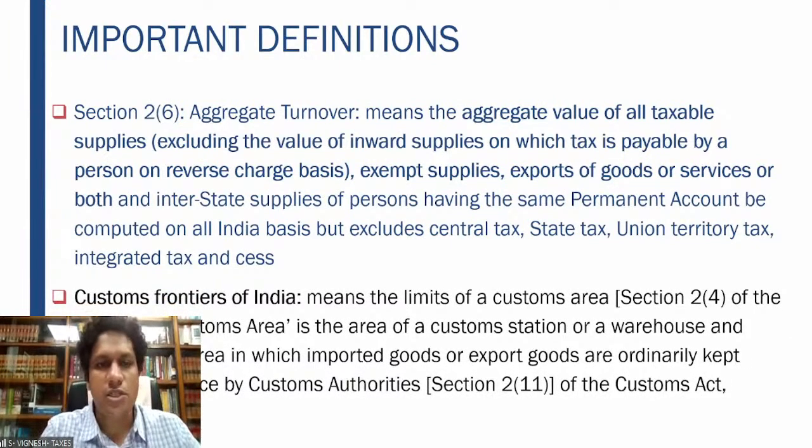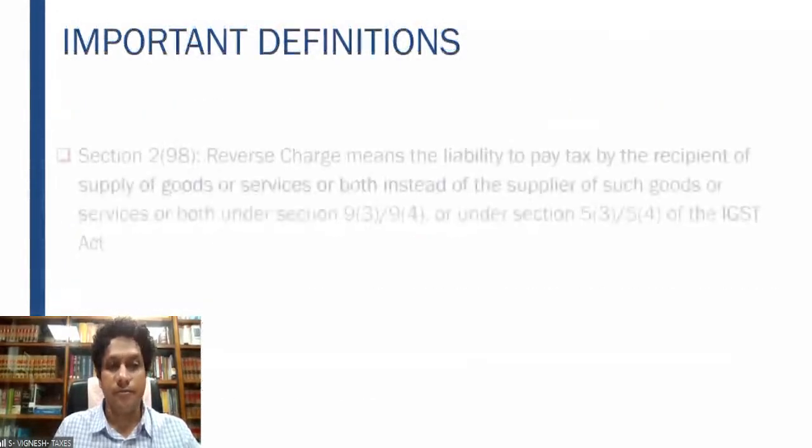Then, of course, the next one, customs frontiers of India. It's a limit of the customs area. You will see this definition in great detail when you cover the Customs Act, which is also in your Paper 8 Indirect Taxes. Just for understanding, why is this important for us? Because import of goods is considered to be an interstate supply. So customs area is the area of a customs station or a warehouse, including any area where imported or export goods are ordinarily kept before clearance, right? This we will cover in great detail in the Customs Act.